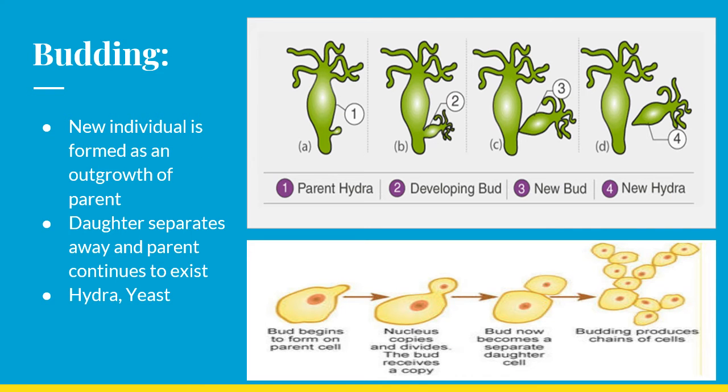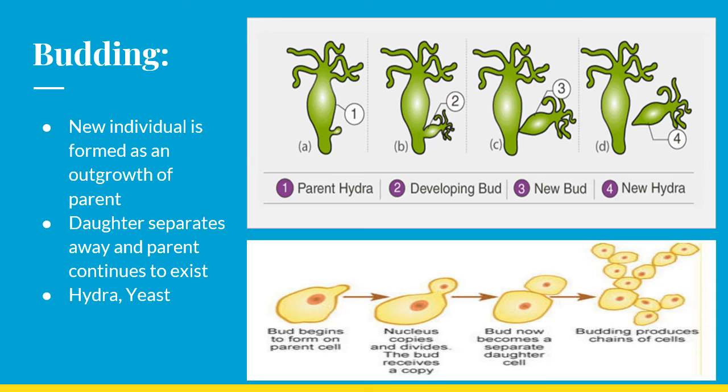Next, it is budding, which takes place in yeast as well as hydra. The picture shows how, in hydra, at the base part, at a particular tissue level, a small bud-like structure arises, and this bud produces small tentacles at the end and then starts its growth. A time will come when this bud gets detached from the mother hydra, and when it falls on a suitable substratum, it leads an independent life.